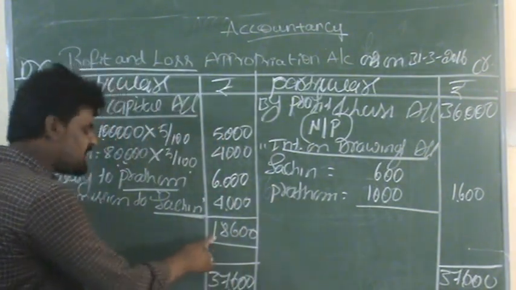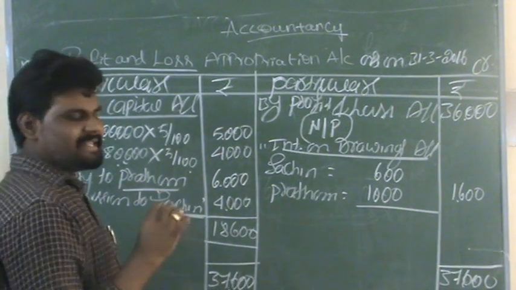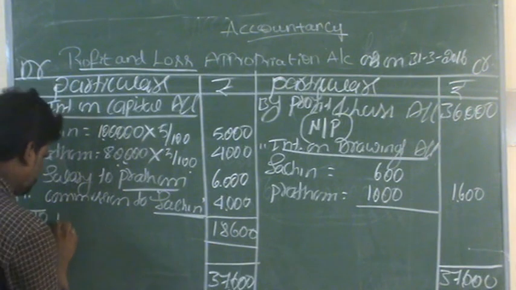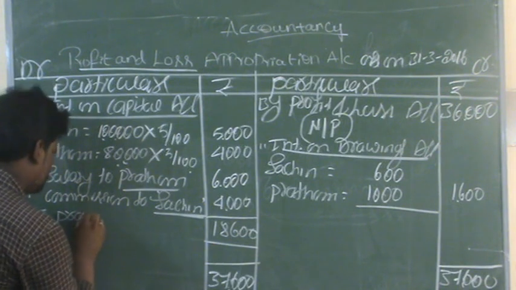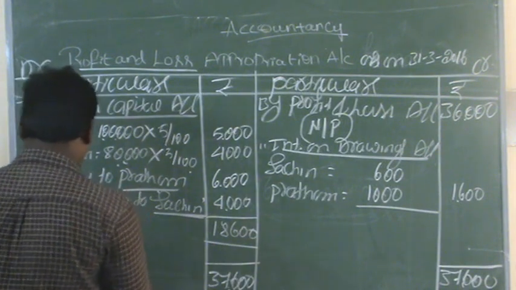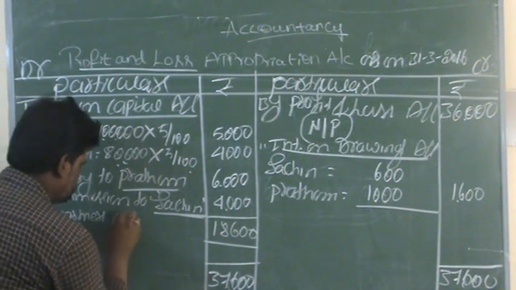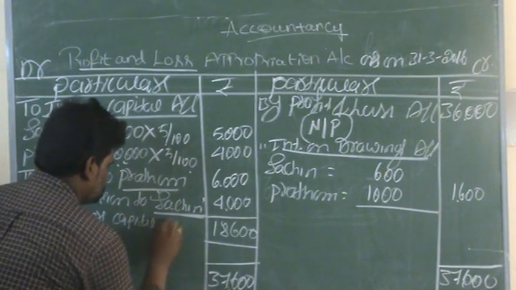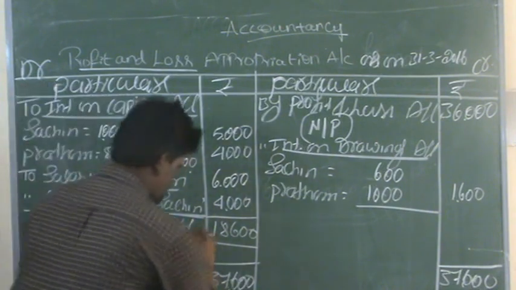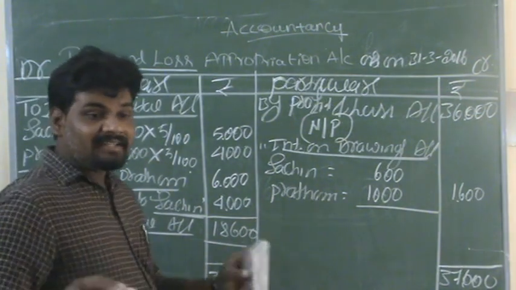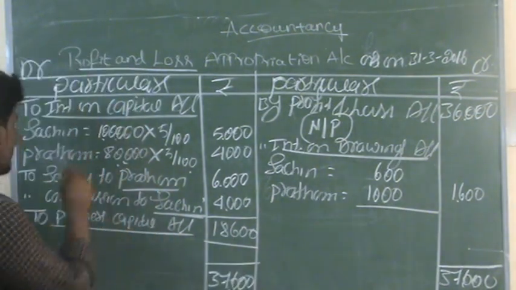So these profits we transfer to the partners' capital accounts, where the partners are Sachin and Pratham.